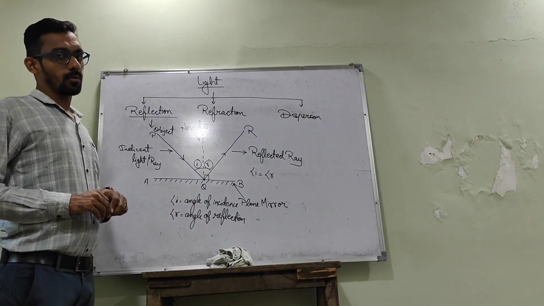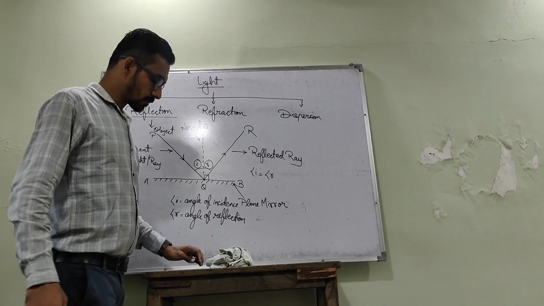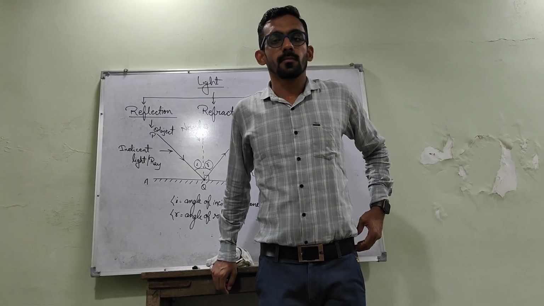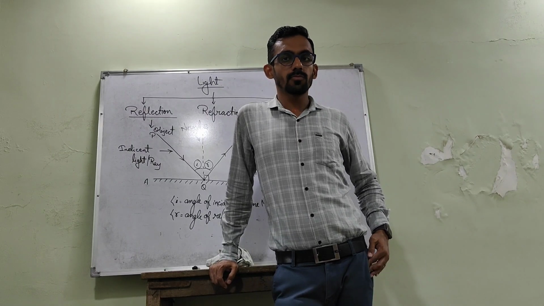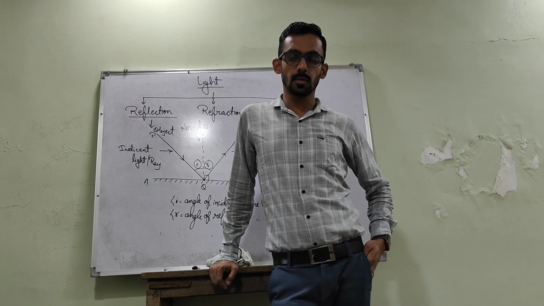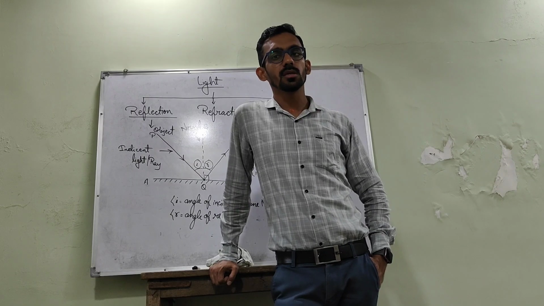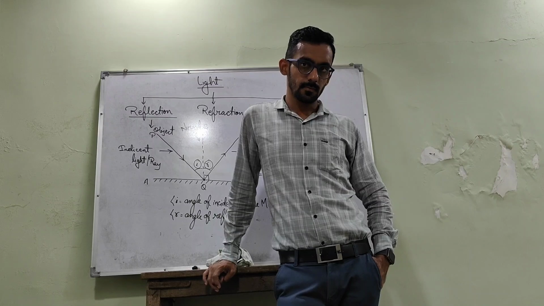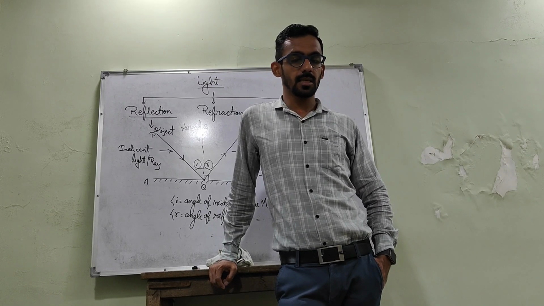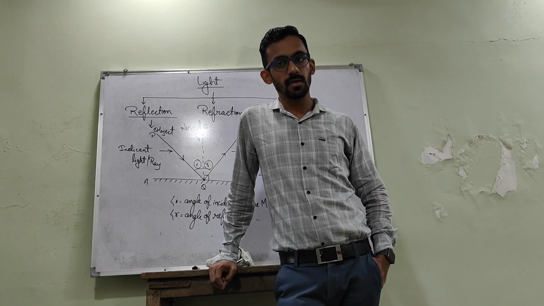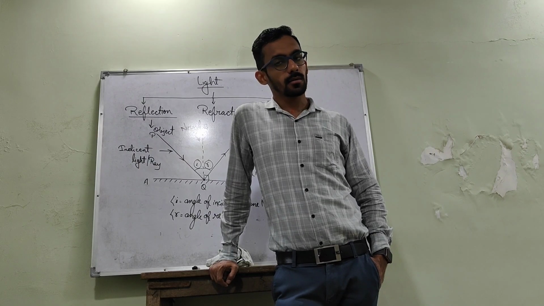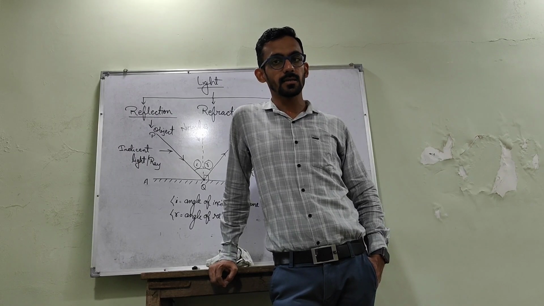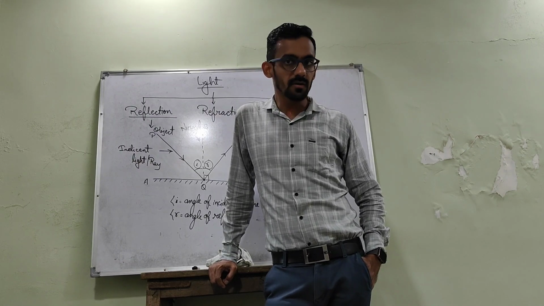So now, how does this phenomenon work? We have learned what reflection is, but how does this make things visible? We see ourselves in the mirror when we get ready in the morning, when we apply cream and powder on our face and comb our hair.